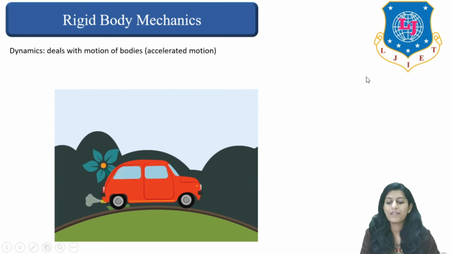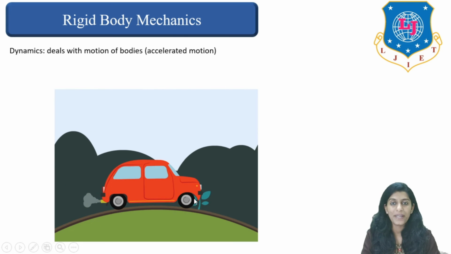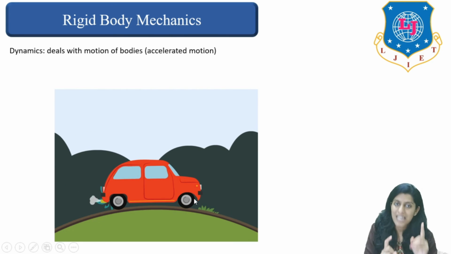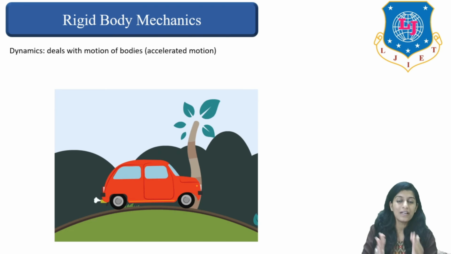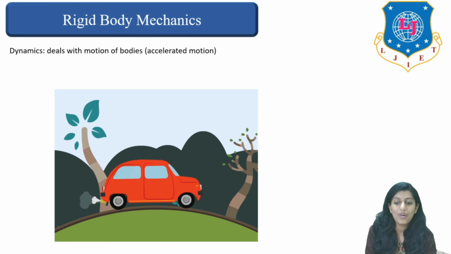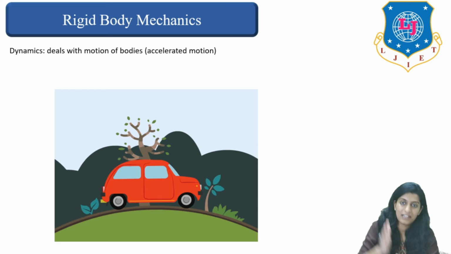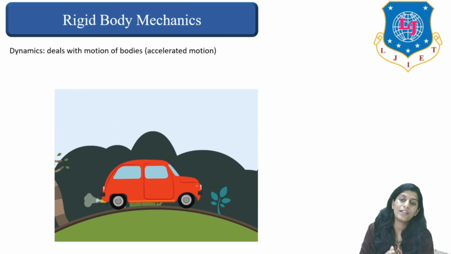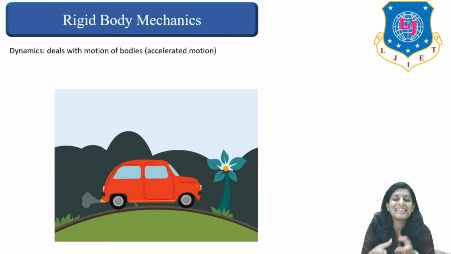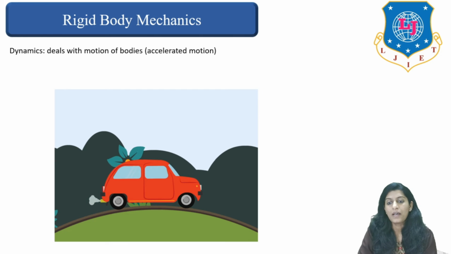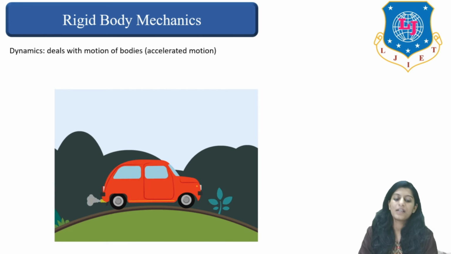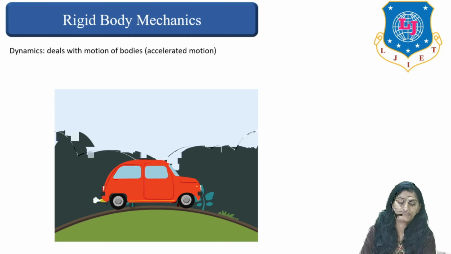So here you can see even though the car is moving, the shape and size of the car will remain as it is. There is no change in the size of the car. It is neither going to elongate nor decrease in size, right? So this is our dynamic rigid mechanics.